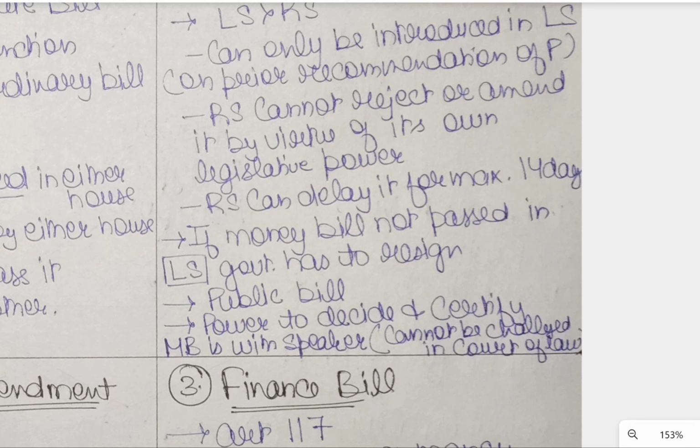The power to decide and certify a money bill is with the Speaker. It is a very important point. The power to decide and certify a money bill is with the Speaker and the Speaker alone, and cannot be challenged in a court of law. You cannot challenge the validity of a law, whether it's a money bill or not, in court. If the Speaker has certified that this bill is a money bill, his decision will be final and cannot be challenged in court. That's very, very important, and it can be considered a discretionary power of the Speaker.